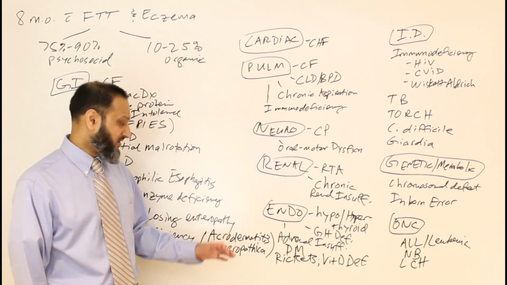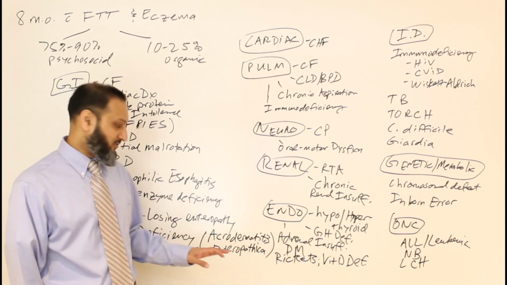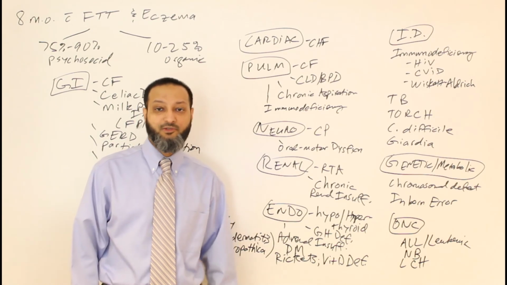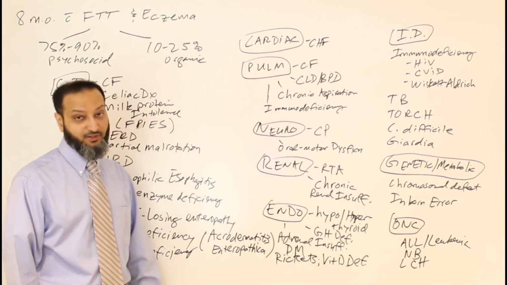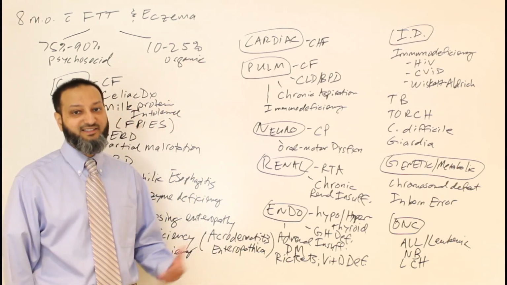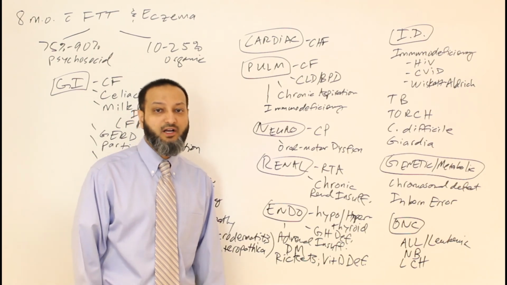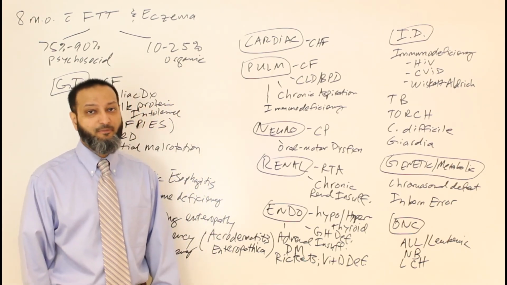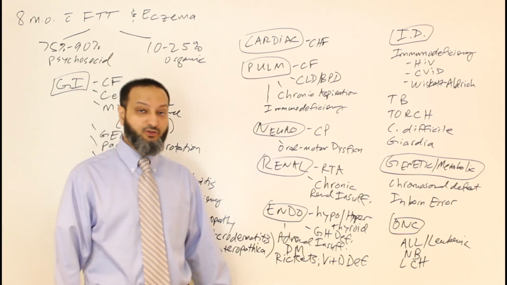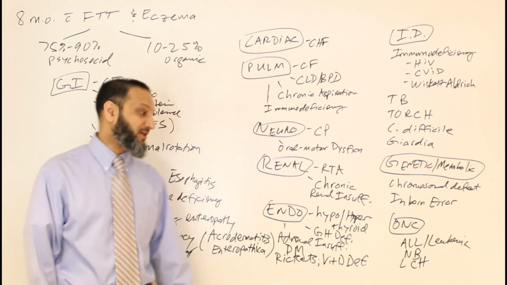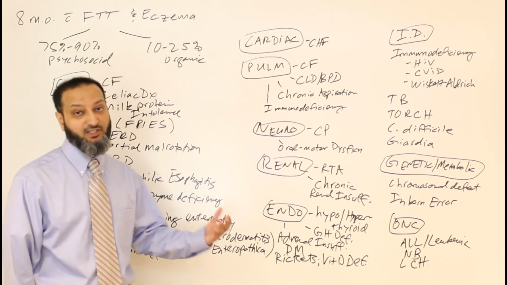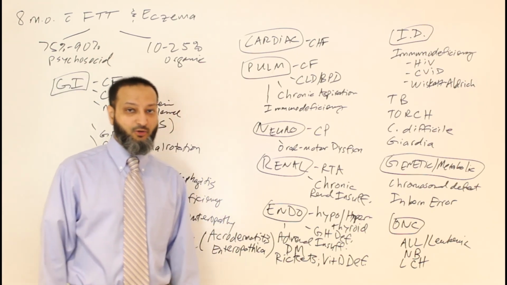So the rash of acrodermatitis enteropathica, again, I mentioned, is over the acral area, so the extremities, the hands and the feet, but it also could be perioral, so around the lips, around the mouth. Then it also can be in the perineal area, so in the diaper area as well. You can see some of these changes in the dermatitis and the eczema-like findings. Most patients with zinc deficiency and acrodermatitis enteropathica, almost all, will have the dermatitis and the bad eczema, almost all will have associated alopecia, and many will have diarrhea. So those are the three most common findings in acrodermatitis enteropathica.